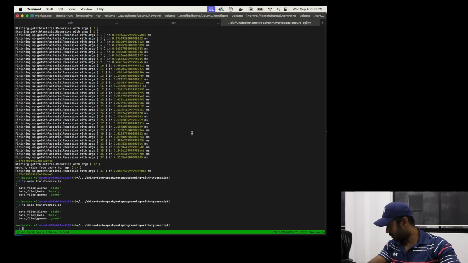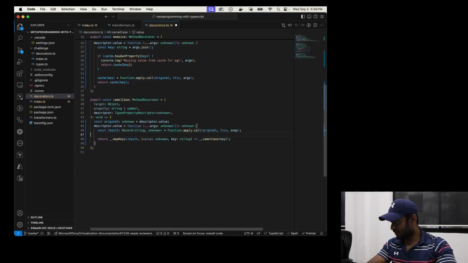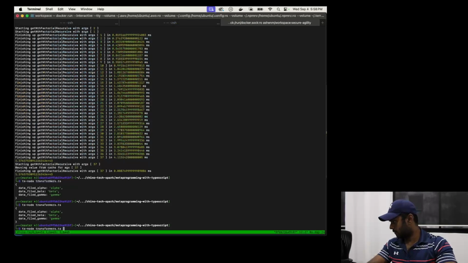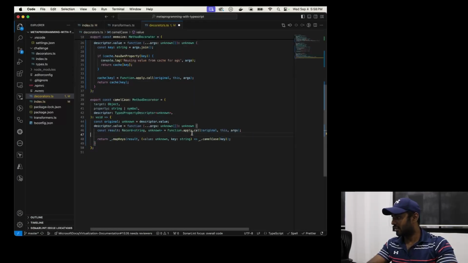What could be going on here? Anyone? Do you want to debug this? Okay, I know the issue. Can anyone tell me what the issue could be?